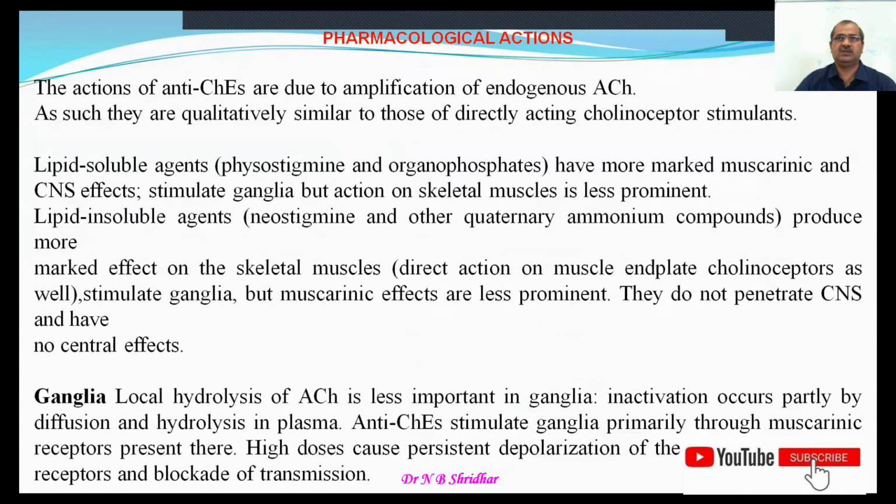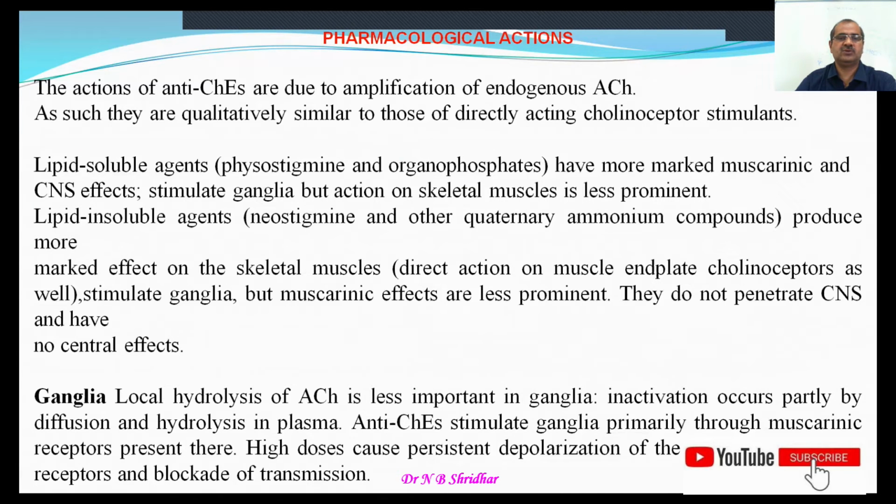The pharmacological actions of inhibition of acetylcholinesterase are due to the amplification of endogenously released acetylcholine. So we are not going to administer any exogenous acetylcholine, but endogenously released acetylcholine will be amplified.